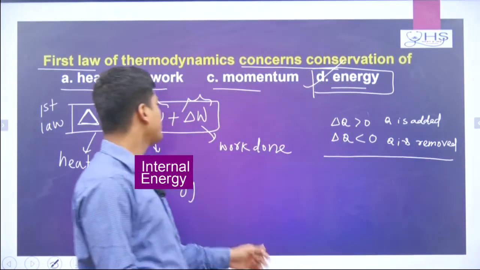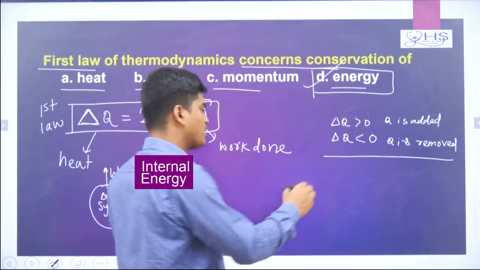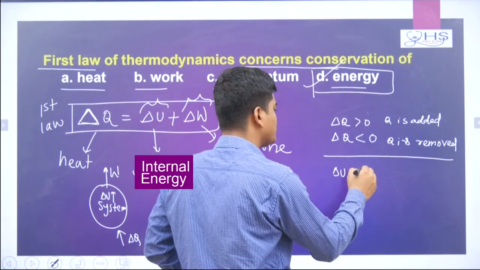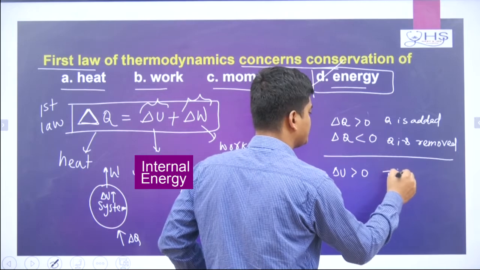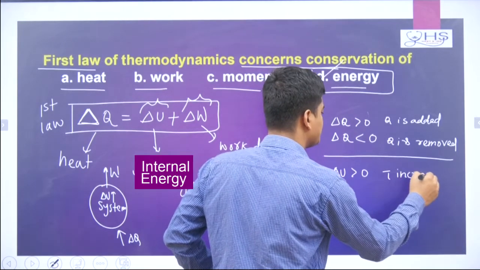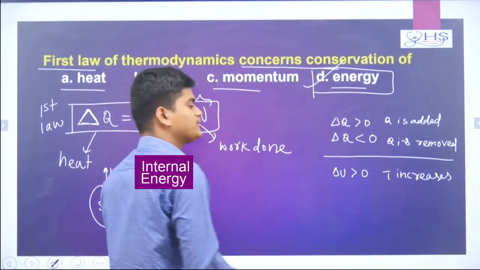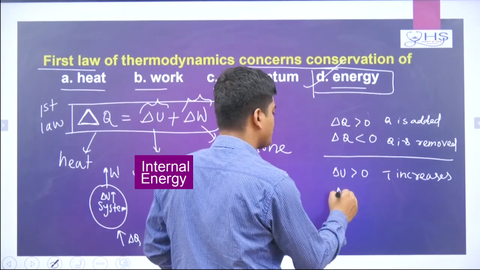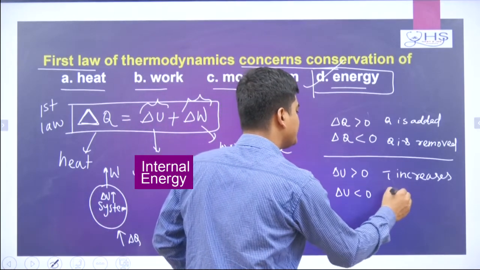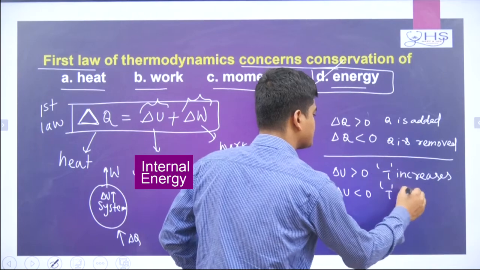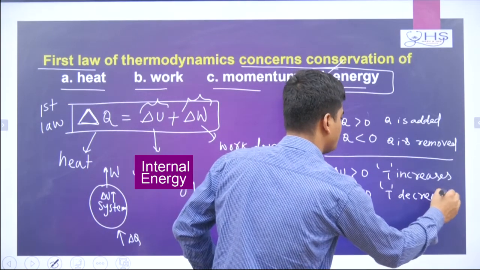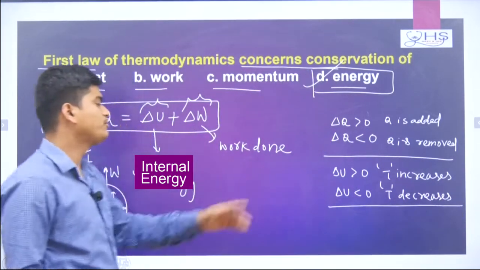Similarly, remember the delta U term. Delta U will be greater than 0 when T increases. If T increases, then your change in internal energy will be greater than 0, which is positive. If T decreases, then your change in internal energy will be negative. Delta U will be negative.